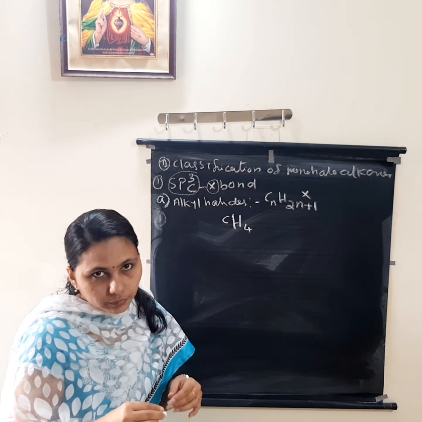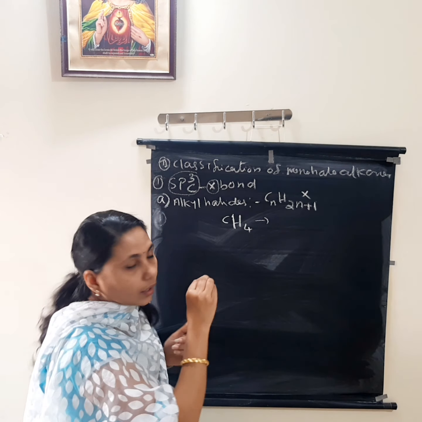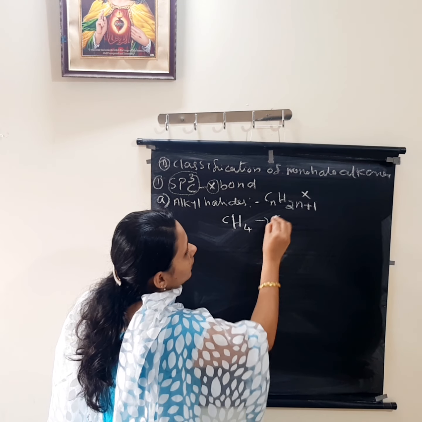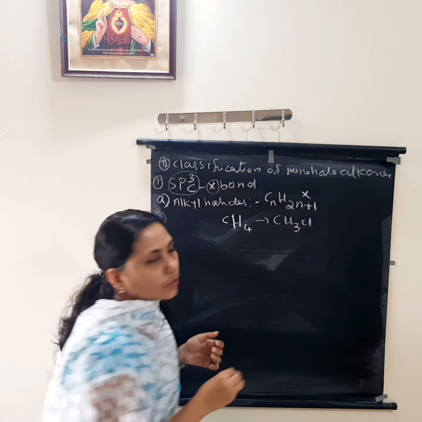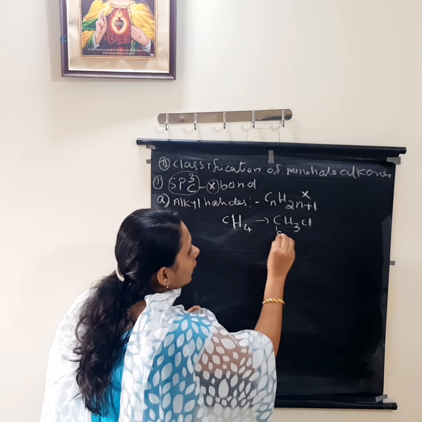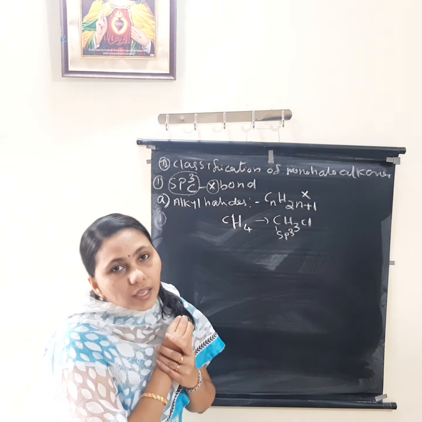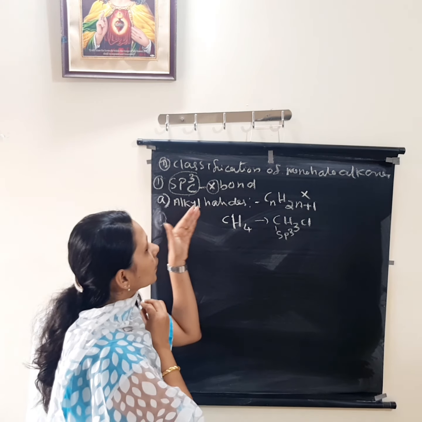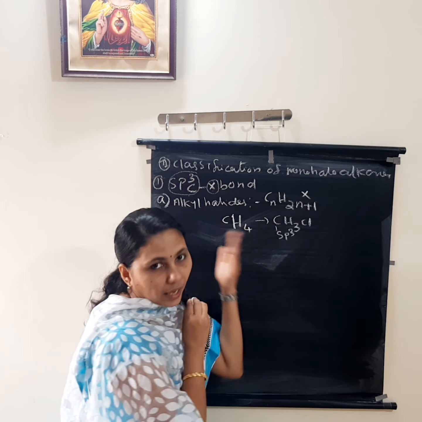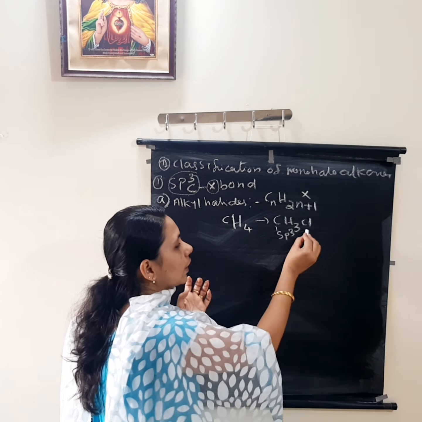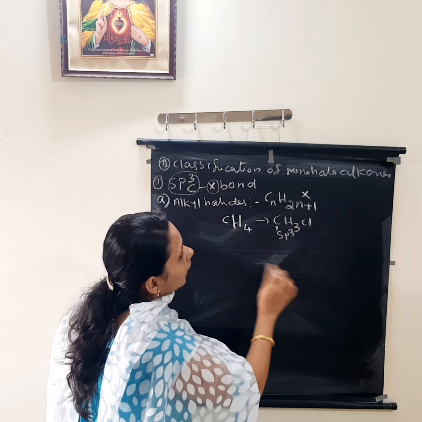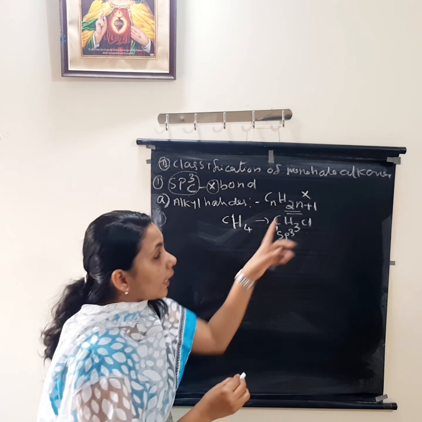So for example, here you can see CH4. It is an alkane. In this case the carbon has sp3 hybridization. So one hydrogen is replaced and one halogen is substituted. So it is CH3Cl. Here the halogen is attached to which carbon atom? sp3 hybridized carbon atom. So the first such type of compounds is alkyl halides. In alkane we are substituting one halogen atom, attached to sp3 hybridized carbon atom. So these alkyl halides will have the general formula CnH2n+1X.